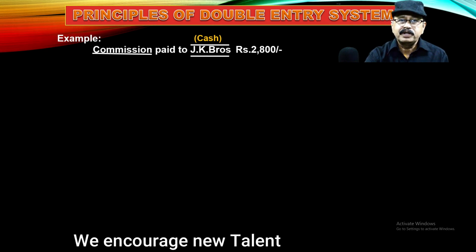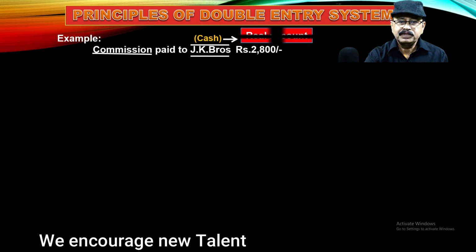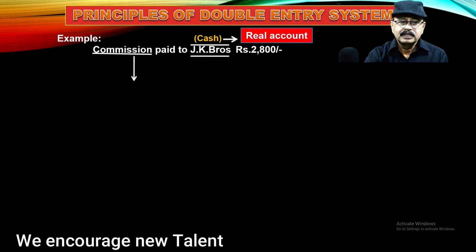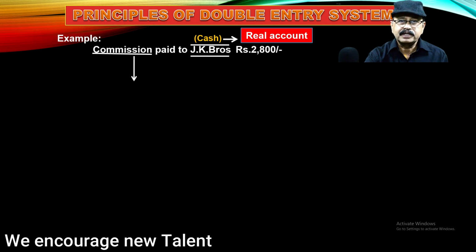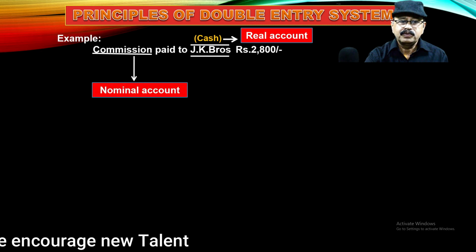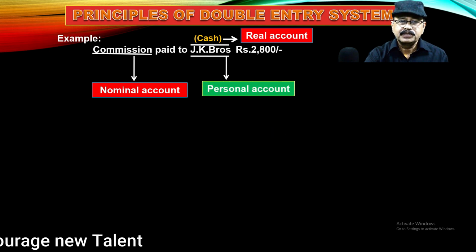Now I will explain which account should be debited and which account should be credited. Okay. So cash is an asset, so it belongs to real account. Then next, commission paid means here it is an expenditure, so it belongs to nominal account. Next, JK Bros is an organization, so it belongs to the personal account.